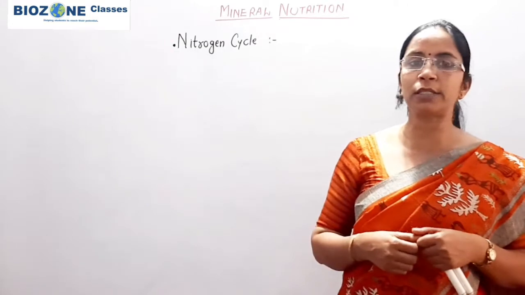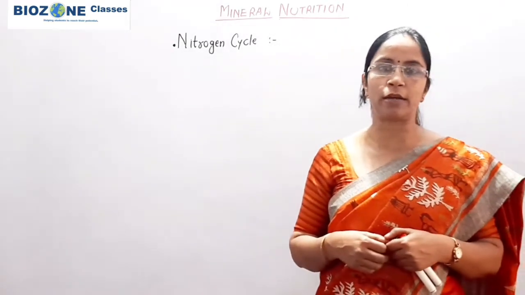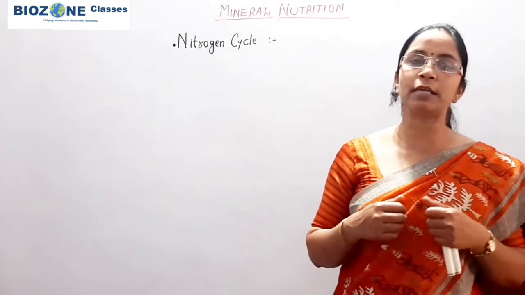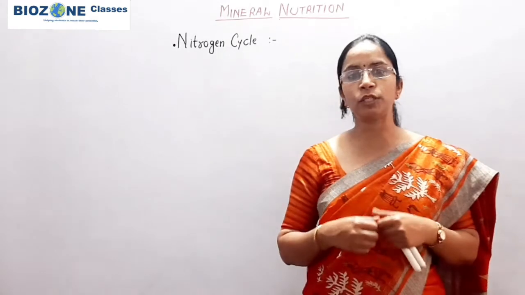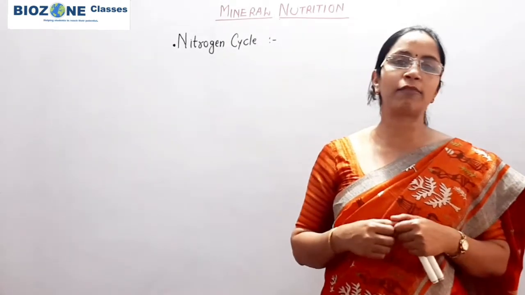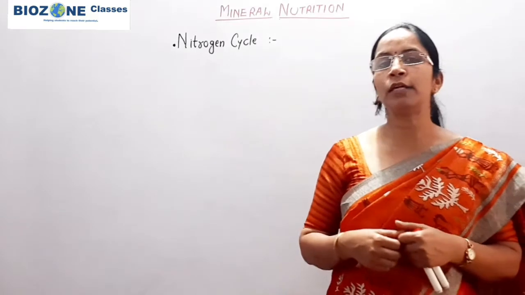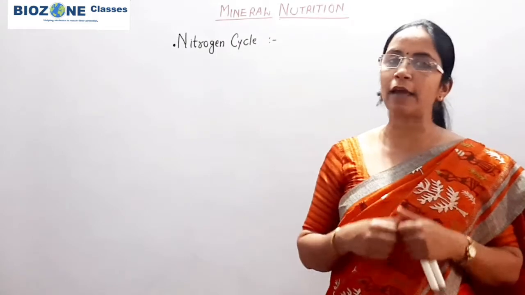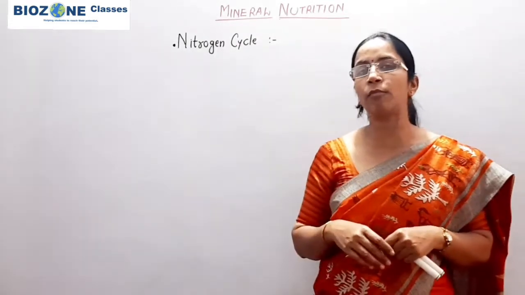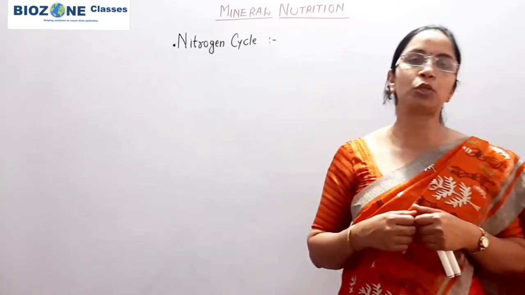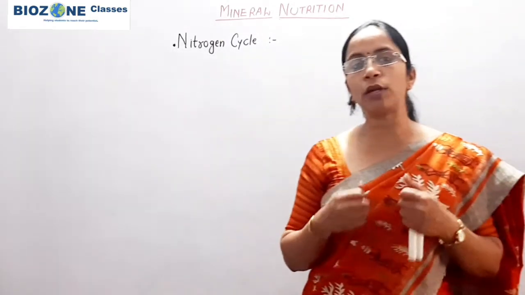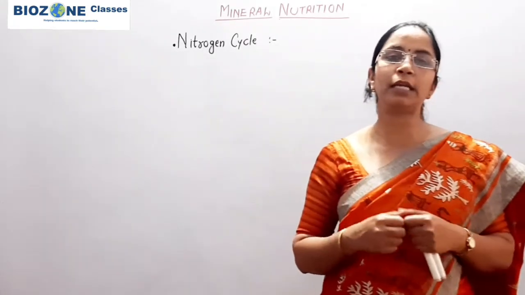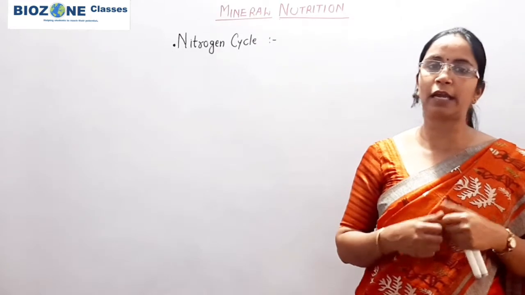Now the first question is, why do we study the nitrogen cycle? Here you remember, though nitrogen is present in the atmosphere at 78%, as a gaseous element, even after that plants can't absorb it directly, just like oxygen and carbon dioxide. Plants never absorb nitrogen directly from the atmosphere. For the absorption of nitrogen, plants are totally dependent on prokaryotic microorganisms, predominantly the Rhizobium bacterium, which we will study in the next session.